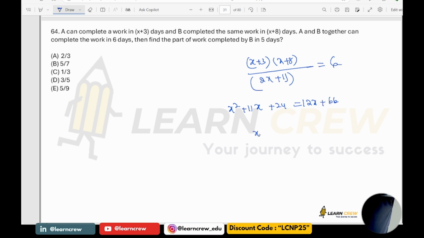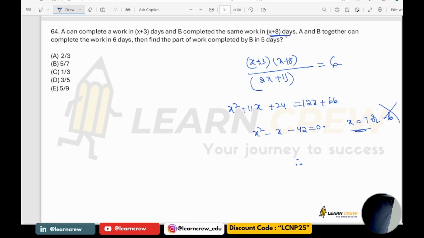So it is x square minus x minus 42 is equal to 0. From this, I will get the value of x as 7 or minus 6. But x cannot be minus 6. Therefore, x is equal to 7.